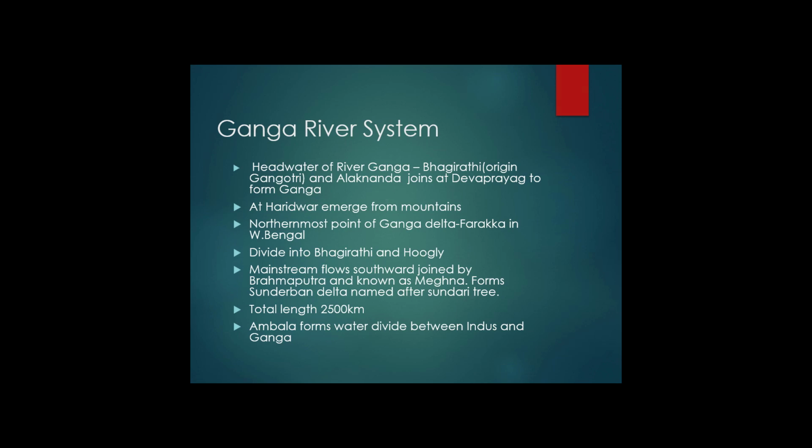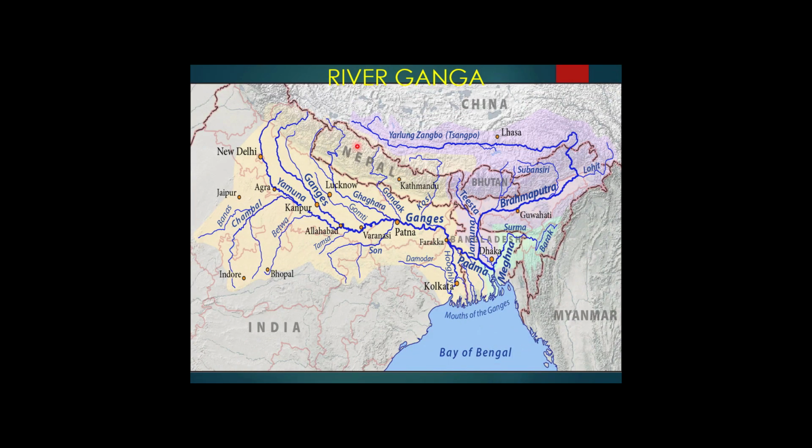You can see here in the map, river Yamuna is flowing parallel to the river Ganga till it meets the Ganga river at Allahabad.